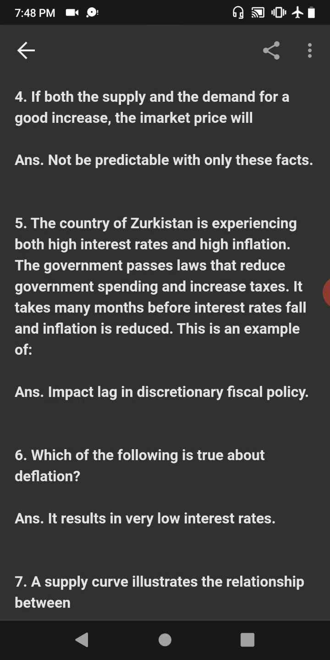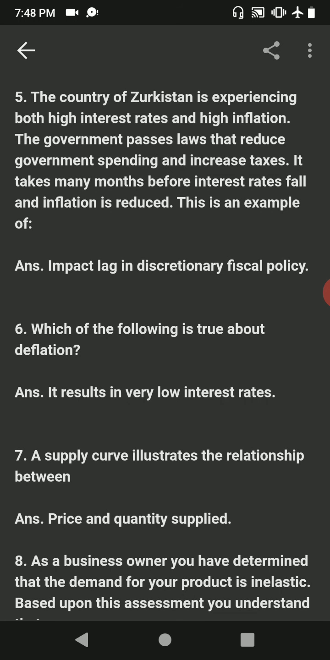Question number 4. If both the supply and the demand for a good increase, the market price will. Answer is not be predictable with only these facts. The requirement is to predict the market price based on an increase in both supply and demand. Our answer is correct because without additional information about the extent of the change, the effect on price is not determinable.